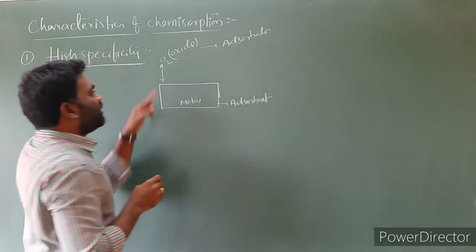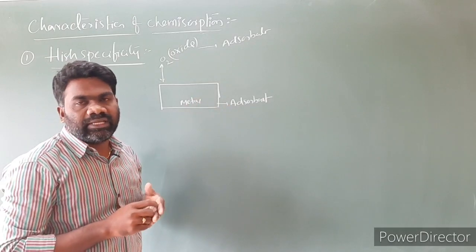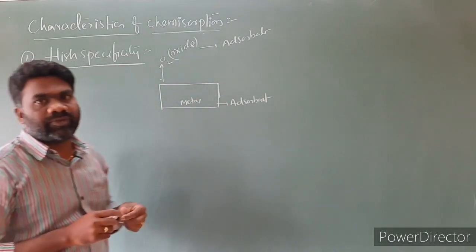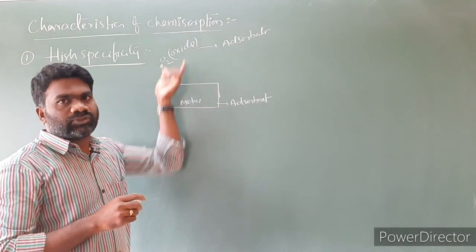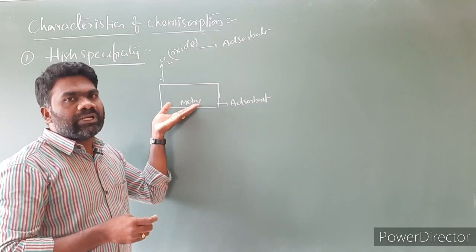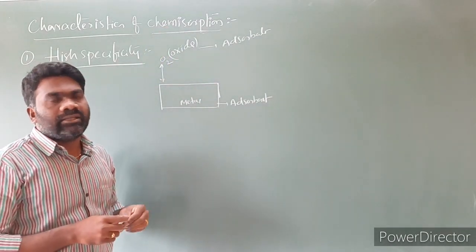Between the oxygen and metal, between adsorbate and adsorbent, there is a formation of a chemical bond. Because of the formation of a chemical bond, this is highly specific in nature. All the gases do not react with these transition metals. Those that react can show chemisorption.